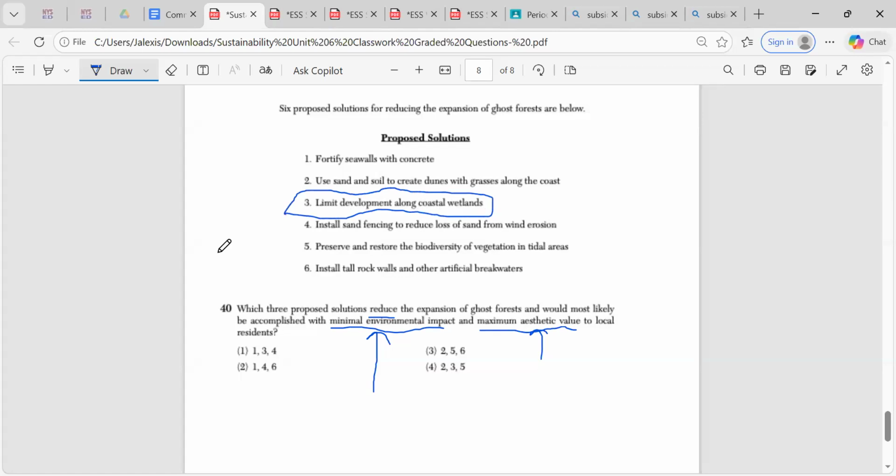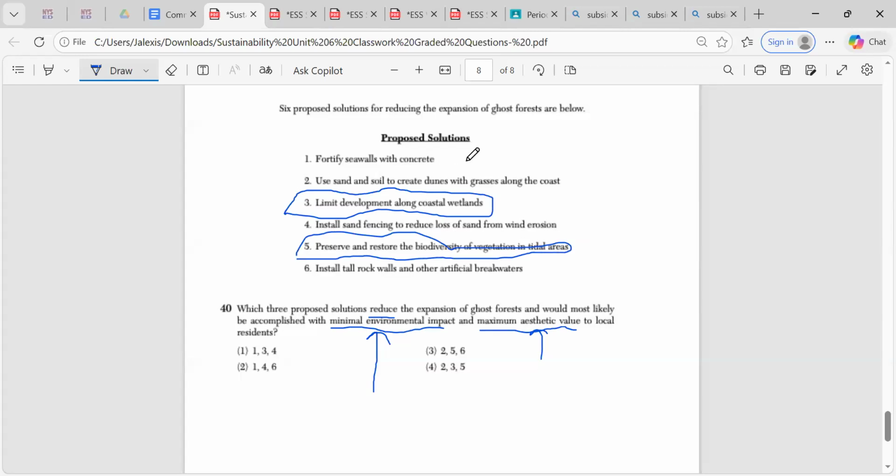Okay. Another thing that has minimal environmental impact, which means we want to do something that can have a positive or better benefiting event or solution to the environment. So as soon as I see preserve and restore the biodiversity, right? Anytime they're looking for something that is beneficial to the environment, anything that can restore or increase biodiversity is definitely going to be a plus. All right. Let's see what else. All right.